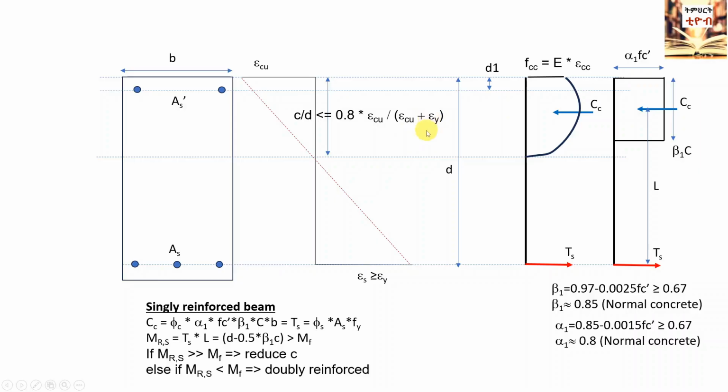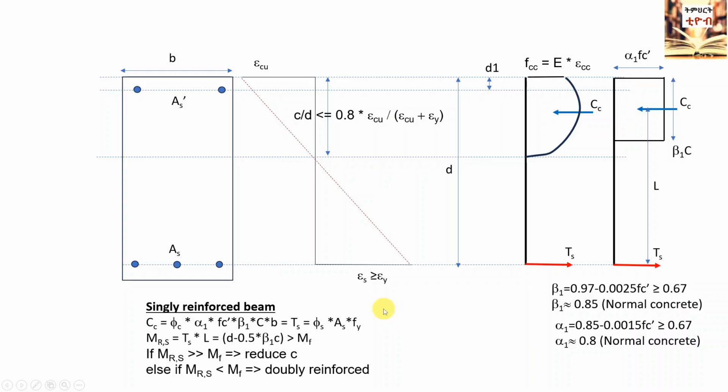In this calculation, the strain in concrete, ecu, will be taken as 0.0035 in most standards, and the strain in steel equals the yield strain, ey, which is the yield stress, Fy, divided by Young's modulus, E.